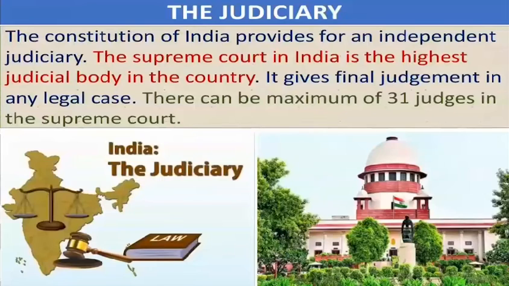This is the judiciary, and it is an independent body. The Supreme Court in India is the highest judicial body in the country. It gives the final judgment in any legal case. There can be a maximum of 31 judges in the Supreme Court.